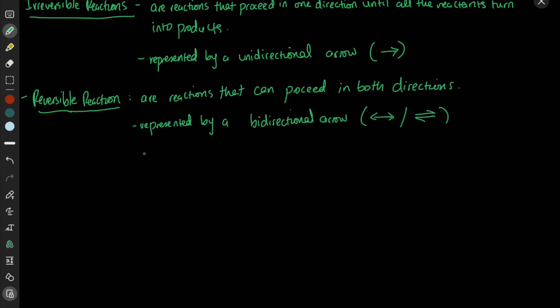First, you have the forward reaction. Then eventually, at a certain point, the products will convert back to reactants, which means it's going to go into the reverse reaction. And that's going to happen until the reaction switches again into the forward reaction.